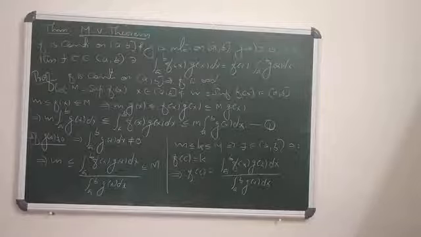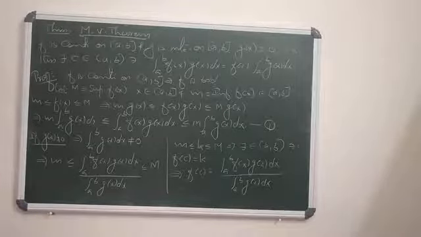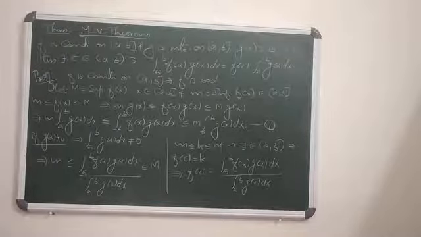So the theorem states: when f is continuous on closed [a, b], and g is integrable on closed [a, b], if g of x is greater than or equal to 0, then there exists a point c in the open interval (a, b) such that integral a to b f of x g of x dx is f of c into integral a to b g of x dx. Okay.